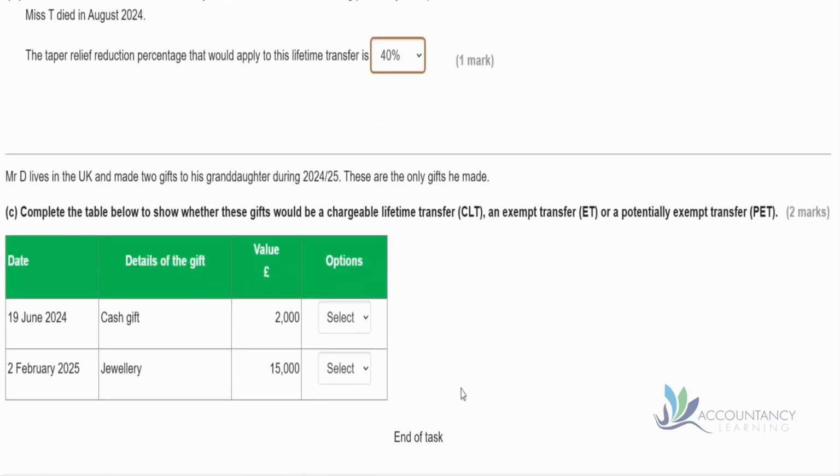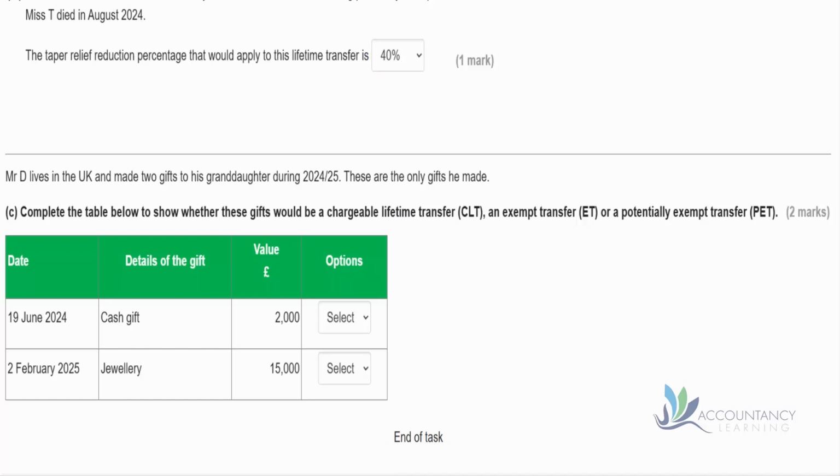And then the last part of this, Mr D lives in the UK and made 2 gifts to his granddaughter during 2024-25. These are the only gifts he made. So we need to complete the table below to show whether these gifts would be a chargeable lifetime transfer, an exempt transfer, or a potentially exempt transfer.